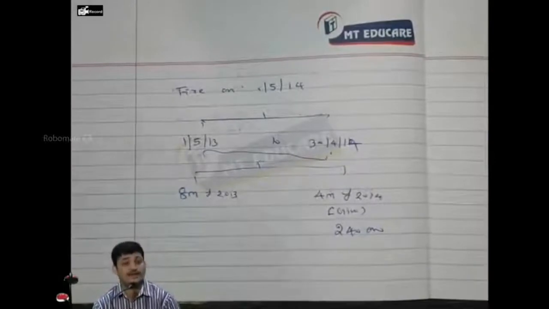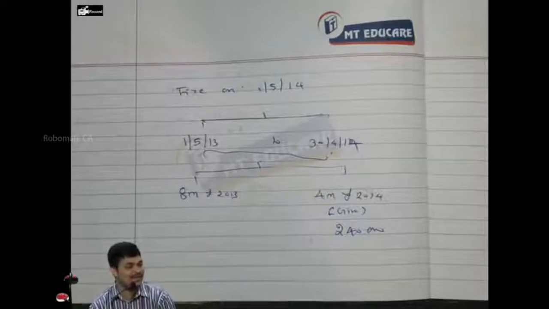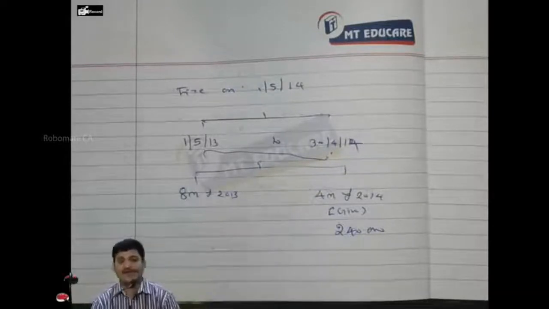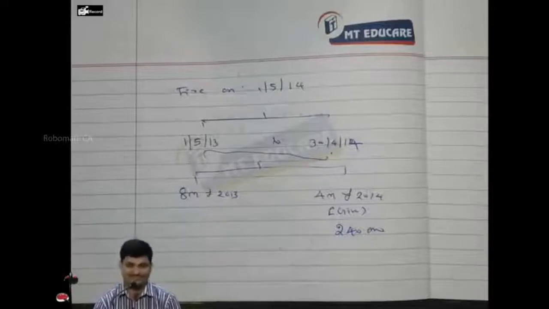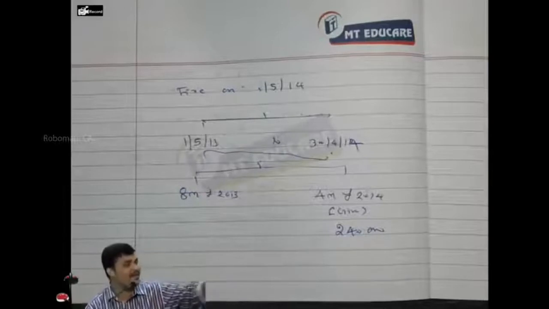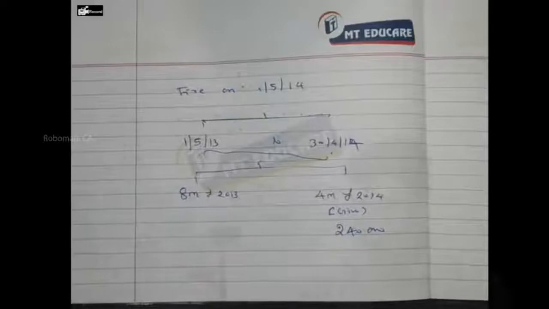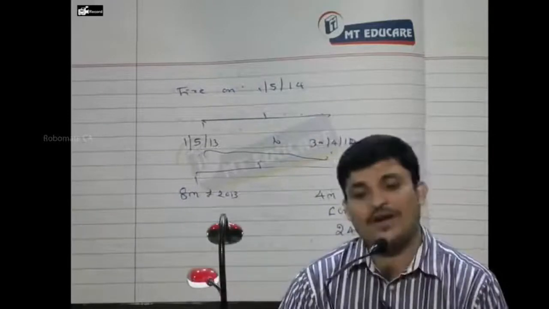But then how to find out 8 months? They have given sales of 12 months in relation to 2013. Correct? Very easy. 12 months sales divided by 12 into 8. Like that we can't do. Because you can do like that, provided there is an assumption that you satisfy. What assumption? Sales were evenly earned throughout the period. But that is not the case. So then how can I do?